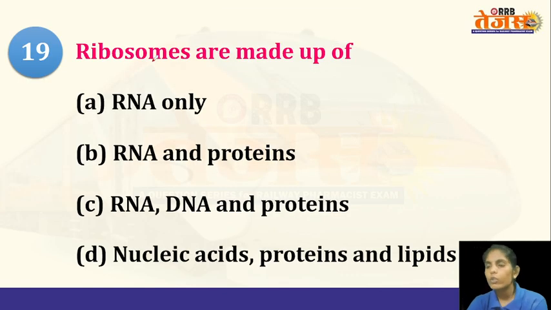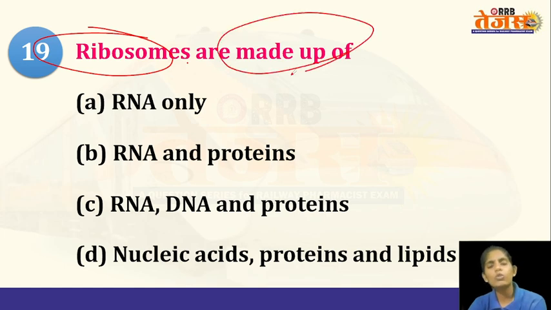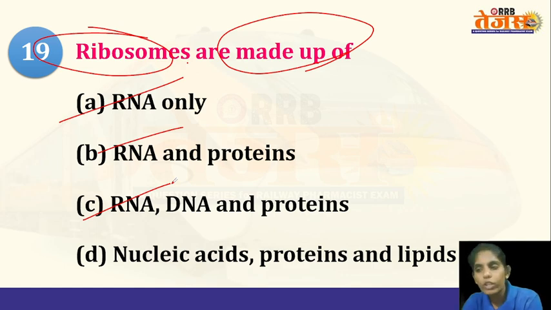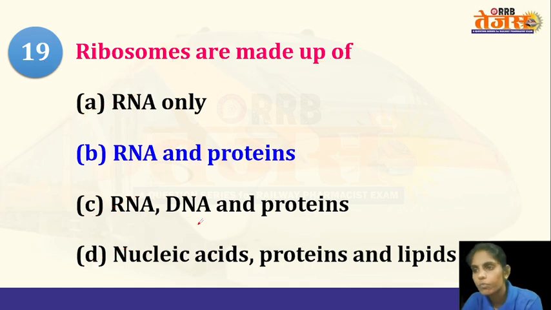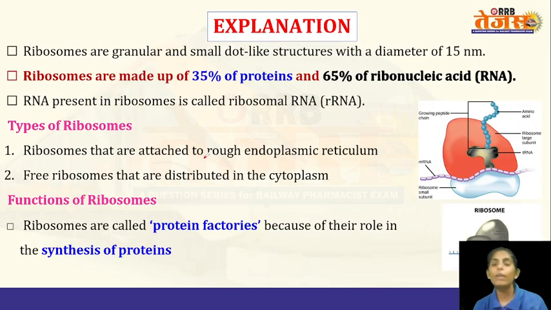Now coming to the next question: ribosomes are made of. So what are the ribosomes? Ribosome is a cell organelle. What is it made of? Only RNA, RNA and proteins, RNA, DNA and proteins, or nucleic acid, proteins and lipids? So what is the answer? RNA and proteins. RNA and proteins will make up the ribosomes.